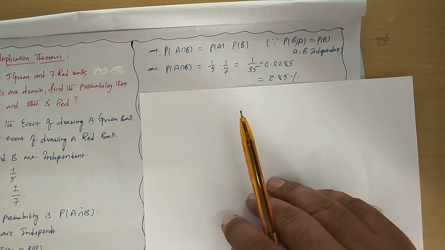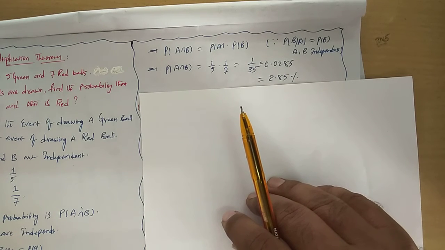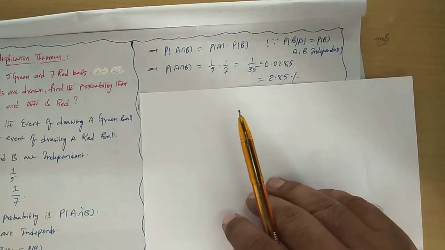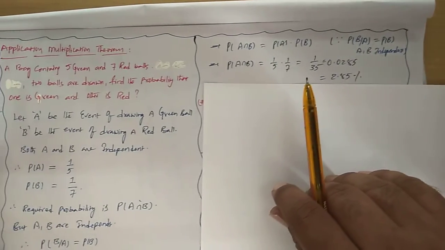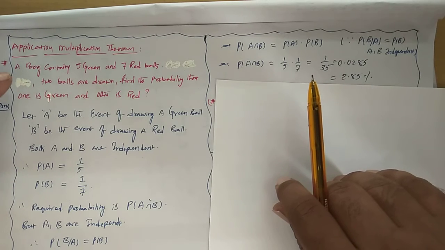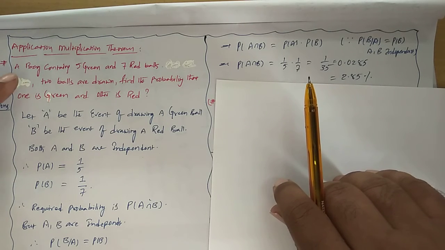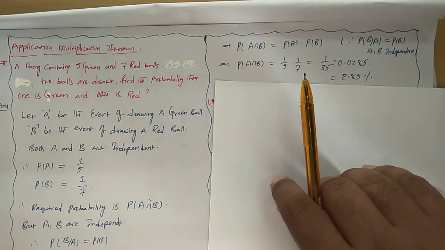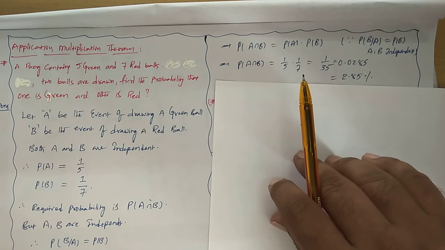Simply write down 3 steps: find out M, find out N, find out M by N, that's it. But for higher marks, 10 marks, 12 marks, all these steps are required. So this is an example of the multiplication theorem, whenever the events are independent of each other.